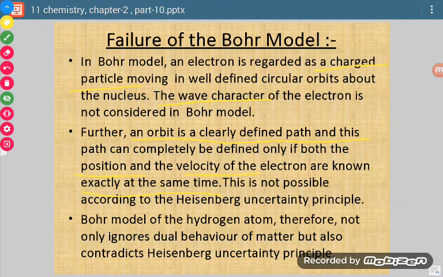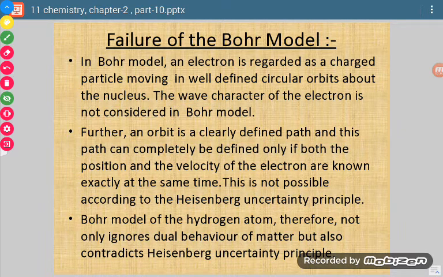Exactness can be told if we know its position as well as its motion or its velocity. Similar is the case with the electron. If we say that it is moving in a well defined orbit, then we are saying that we know its exact position and exact velocity. But this was not possible according to Heisenberg's uncertainty principle.